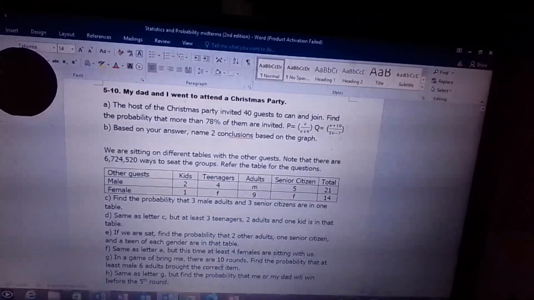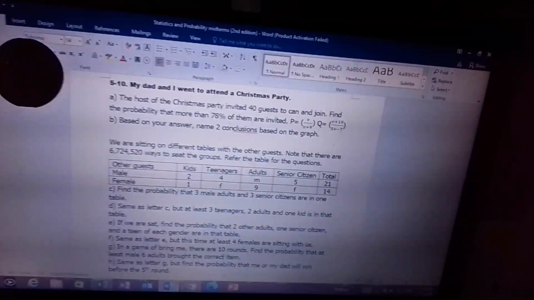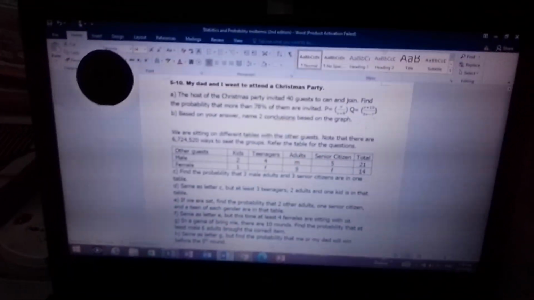So we have 7 people. Remember, this is me and this is my dad. Tapos for the third, this is for the male adult. 2 other adults. And since there are 19 adults, it's 19 over 35 times 18 over 34. And then for the fifth one, there is 1 senior citizen. Since there are 7, we have 7 out of 33.